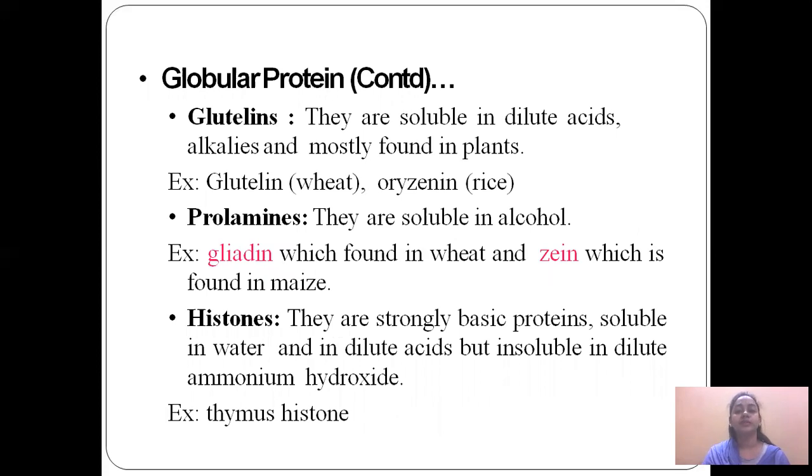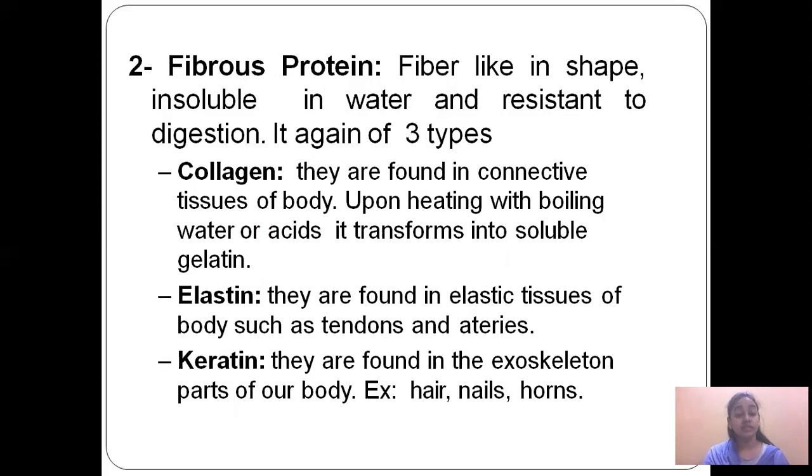They are soluble in dilute acid and mainly found in plants, for example wheat and rice. Prolamines are soluble in alcohol, for example gliadin found in wheat and zein found in maize. Last, histones. They are strongly basic proteins, for example thymus histone.